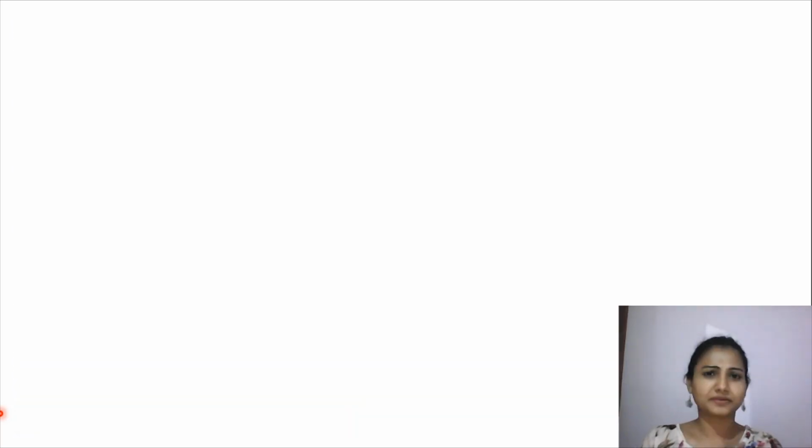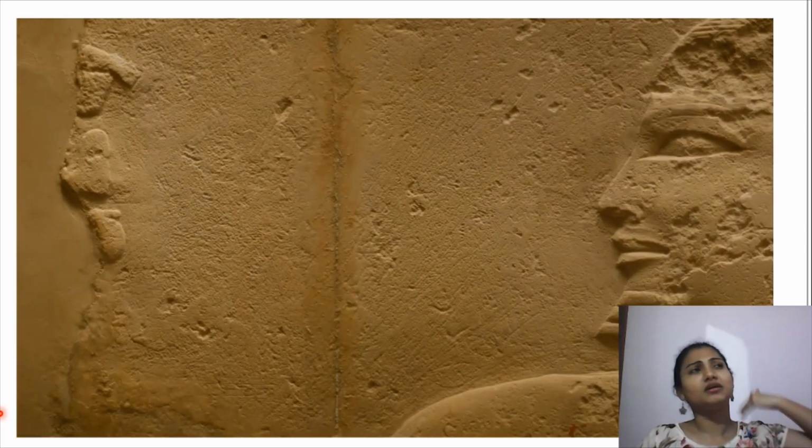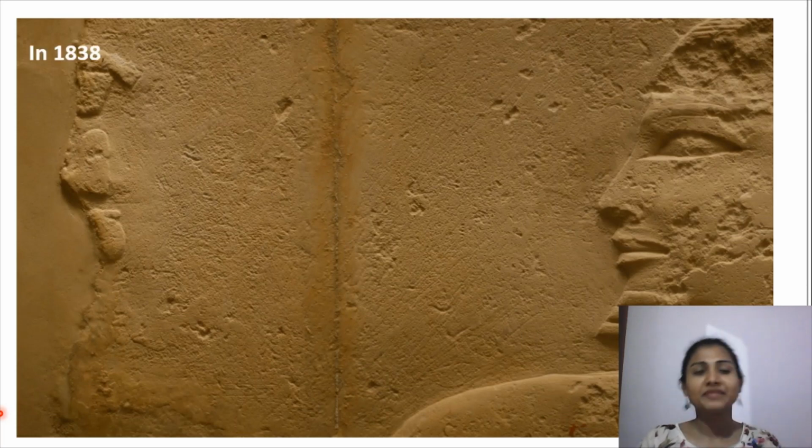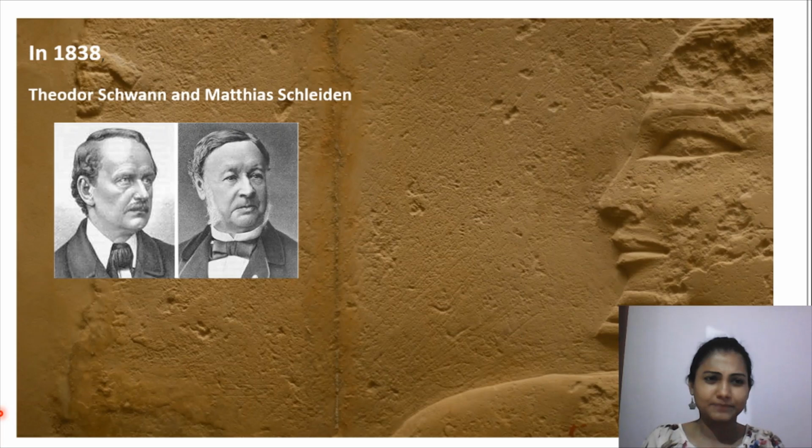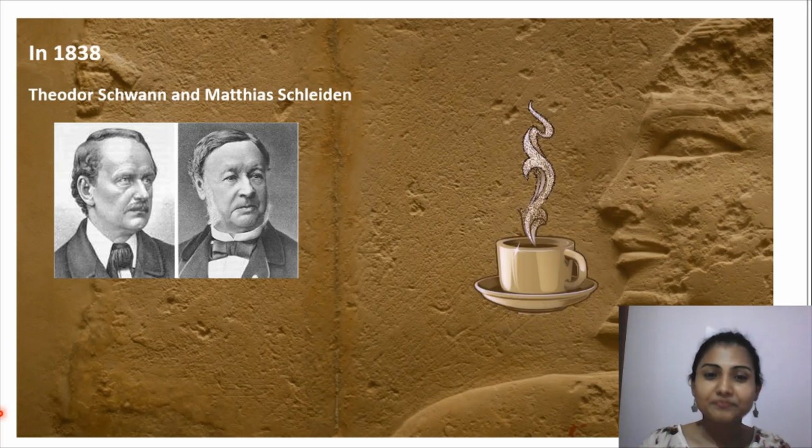Then, as the cell discovery was going on, in the year 1838, there were two friends, Theodor Schwann and Matthias Schleiden. They were working a lot on cells. After dinner, they were having their coffee and discussing how the whole day had gone and what they experienced.